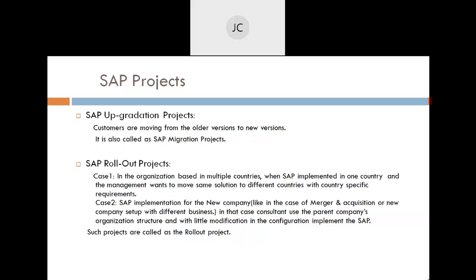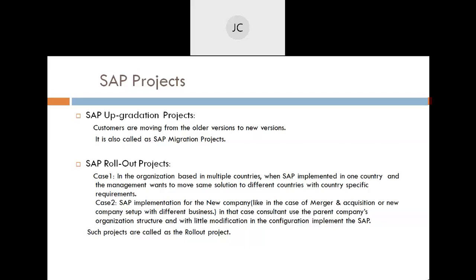As a functional consultant, what we need to be sure of, when moving from ECC to HANA, is whether the GL and all those things are being taken care of properly, whether the mappings are there, and whether the configuration needed in our S4 HANA, if not available in ECC, is done. Data should be mapped, migrated, and converted like that. Then, as per the implementation process, we do it.